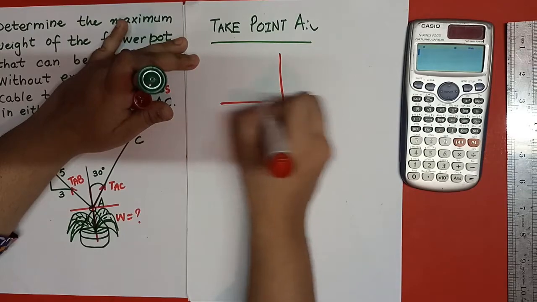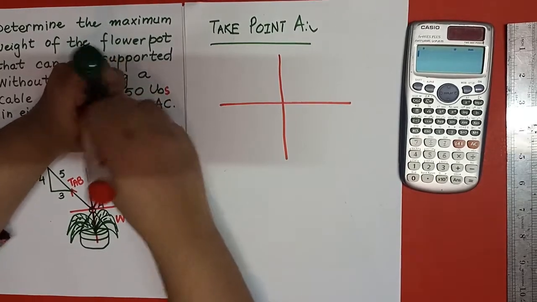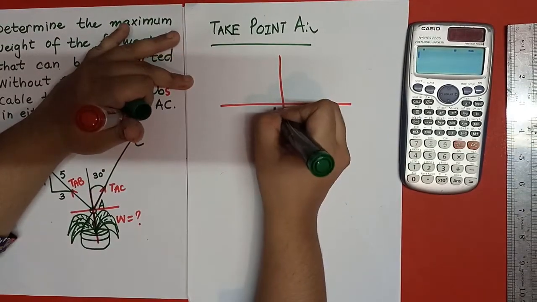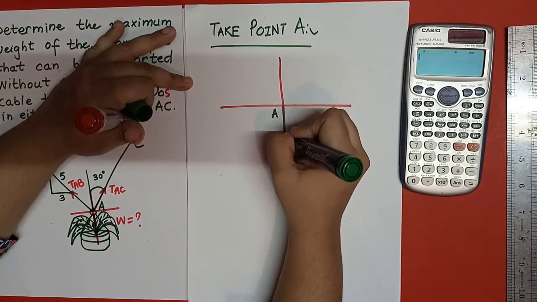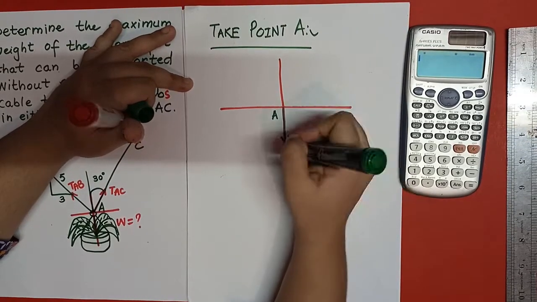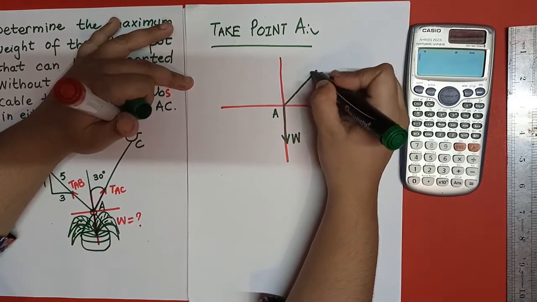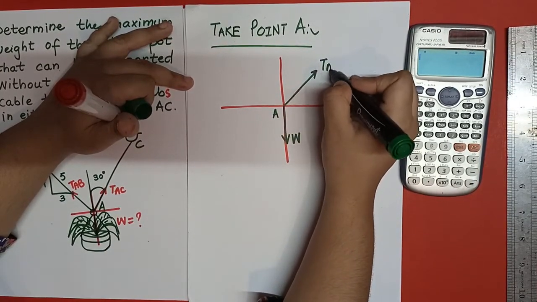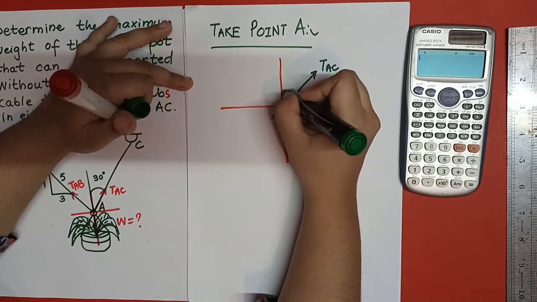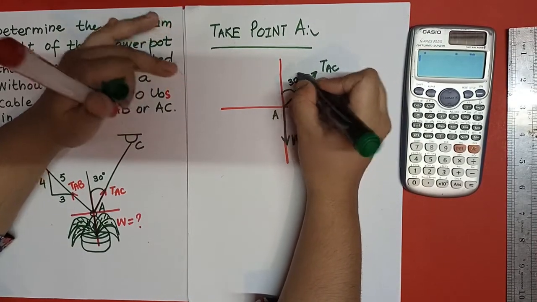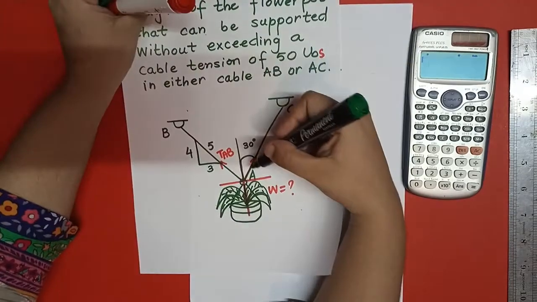This is the axis. This is point A and there is a weight acting downward, and we don't know the amount of this weight. This is the tension TAC, and it makes an angle of 30 degrees with the positive y-axis. It is given in the question.